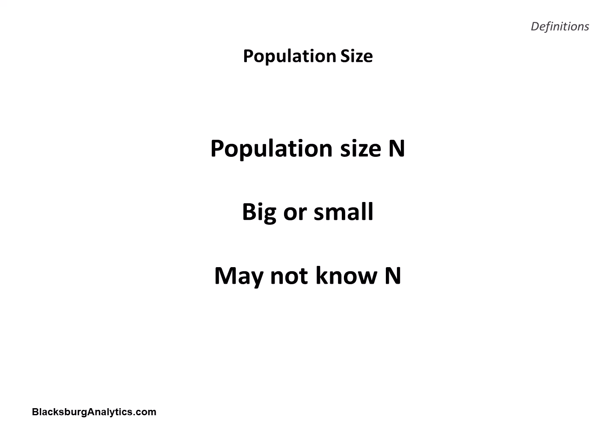The generic name for the number of elements in a population is capital N. We may not know the size of the population. If the population is huge, we may not be able to accurately determine N. But big or small, the size is called N, whether we can put a number on it or not.